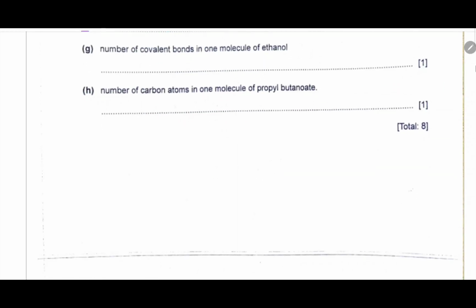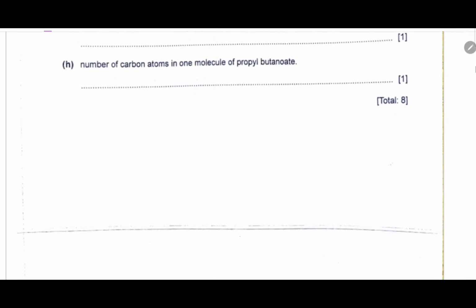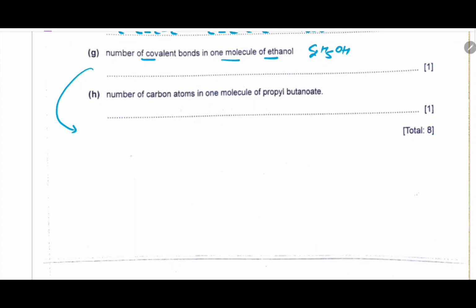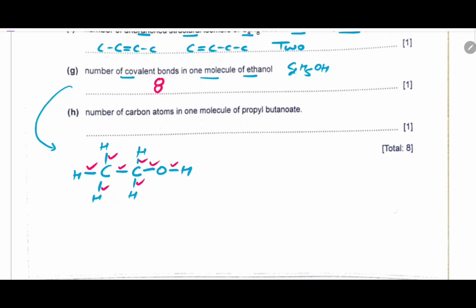Next question is number of covalent bonds in one molecule of ethanol. Ethanol is C2H5OH. If I draw the structure of ethanol, it is 2 carbons, then 3 C-H bonds here, 1 C-H bond and a second C-H bond here, and then 1 O and 1 H. Now how many covalent bonds? 1, 2, 3, 4, 5, 6, 7 and 8. 8 covalent bonds are there, so 8 will be the answer.